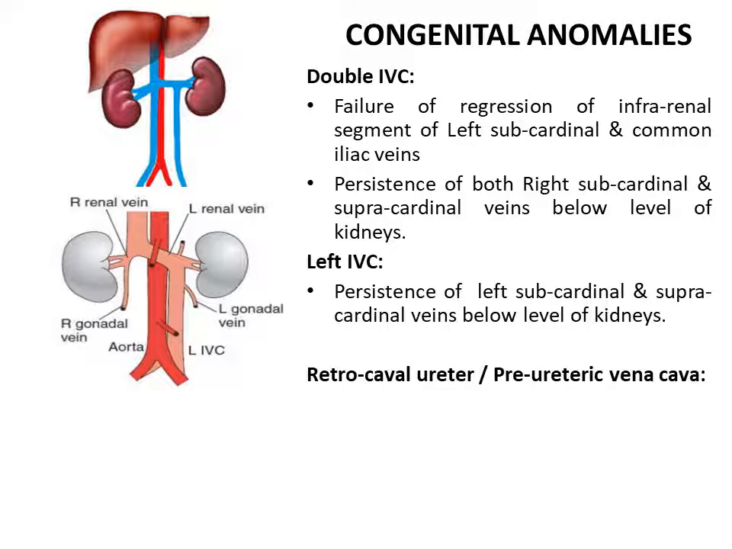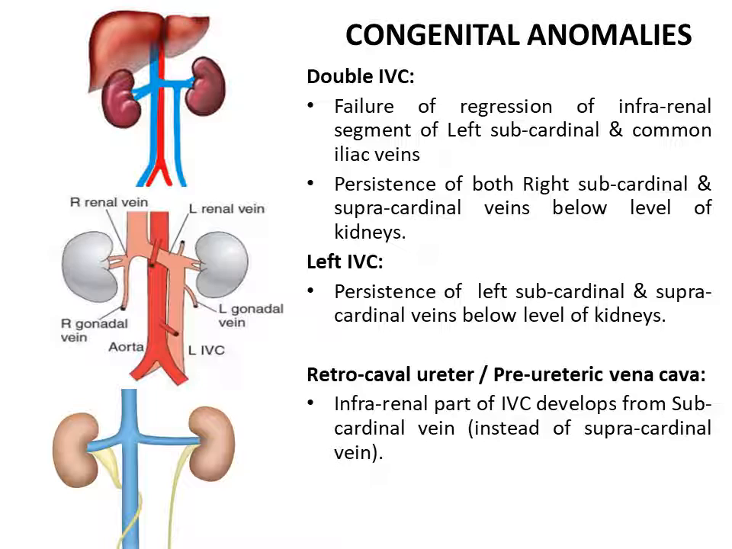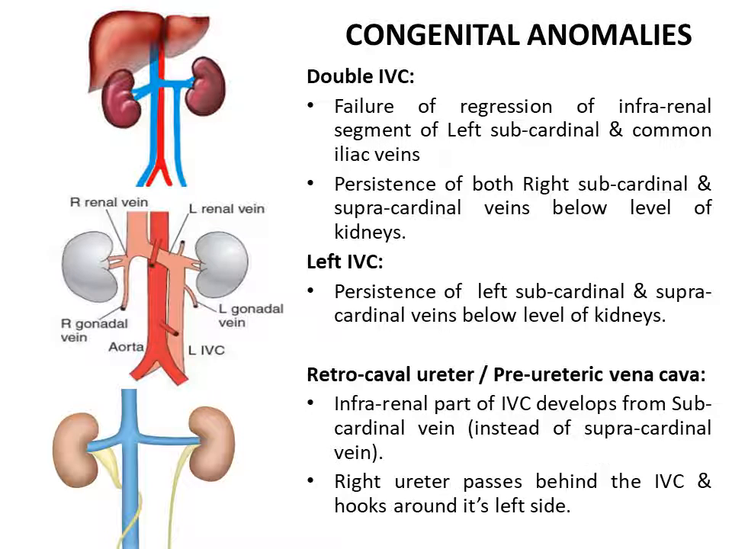Another common condition seen in relation to the development of inferior vena cava is a preureteric vena cava, also called a retrocaval ureter. This is due to the persistence of the infrarenal part of the inferior vena cava, which develops from the subcardinal vein which lies anterior to the ureter instead of the supracardinal vein which lies posterior to the ureter. As a result, the right ureter then passes behind the inferior vena cava and hooks around its left side, hence called the retrocaval ureter or a preureteric vena cava.